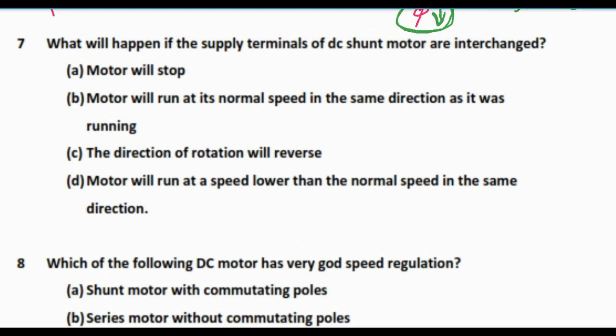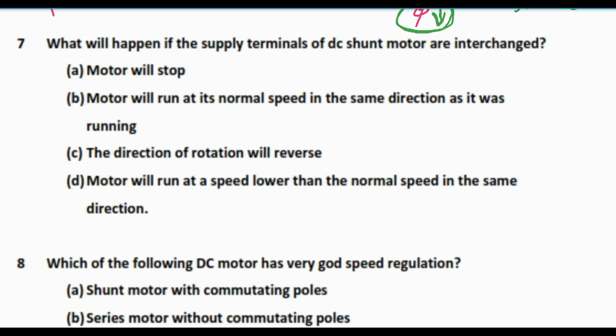So if supply terminals are interchanged, then both field and armature current direction will change, because this one is a DC shunt motor. So the torque produced will be in the same direction.